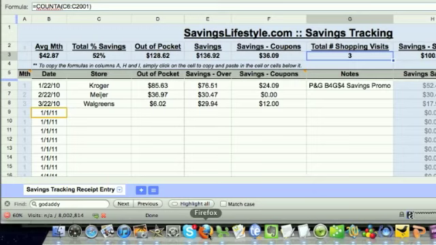So I hope if you use this document this year, it shows you a lot of information that saving, using coupons and saving this way really can make a huge difference to your budget. And it's just really interesting to see that 25-cent coupon that you've clipped time after time can add up to thousands and thousands of dollars in grocery savings.